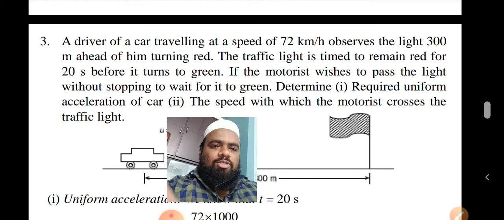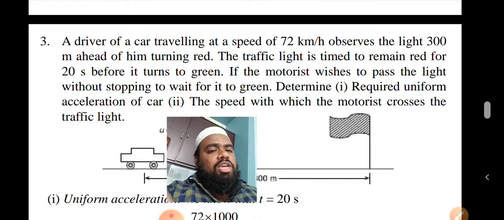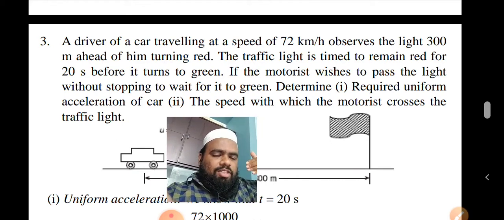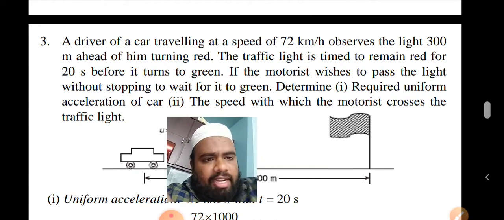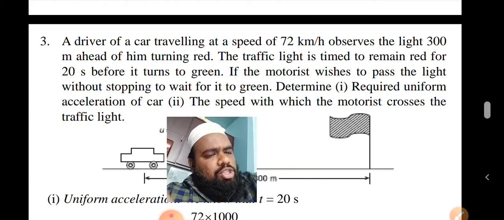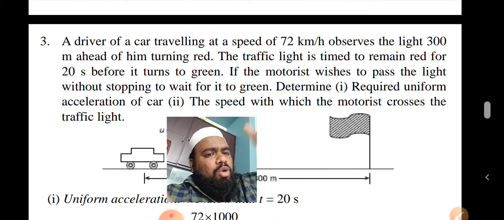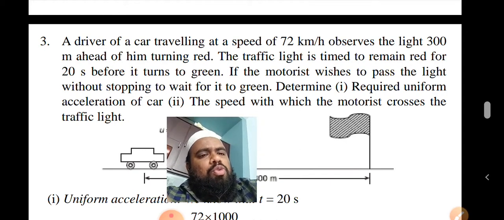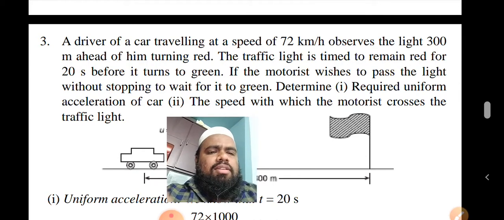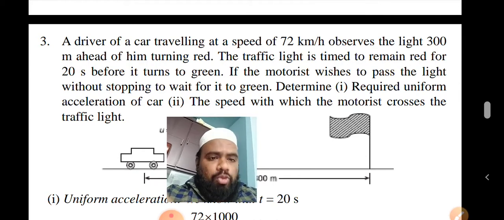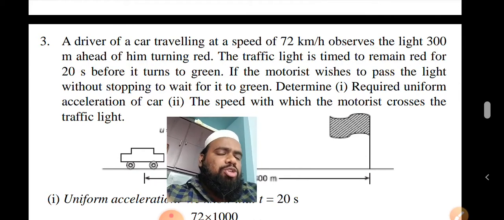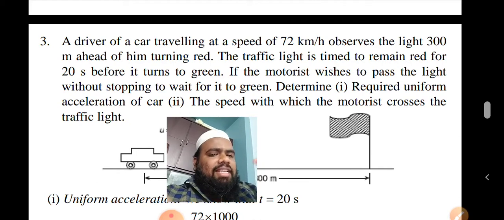He observes it well before, so the light turned red. Before it turns to green, he doesn't want to stop, he wants to move past the signal without stopping. So for doing so, what velocity should he maintain, and what is the acceleration of the car?